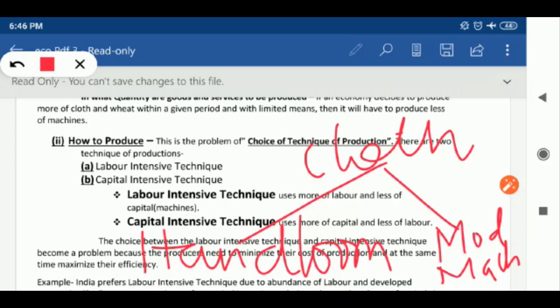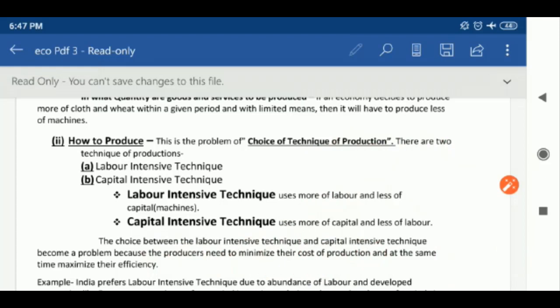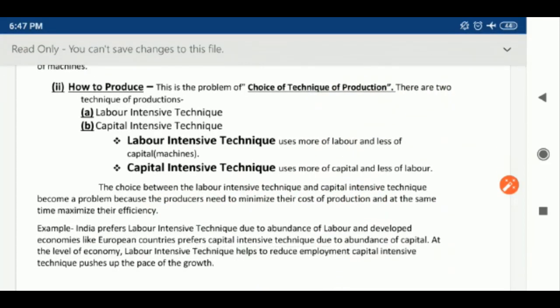Okay, so this problem is concerned with the efficient use of resources. It implies more production at less cost. So the selection of technique is made with a view to achieve the objective of raising the standard of living of the people and to promote employment for everyone.